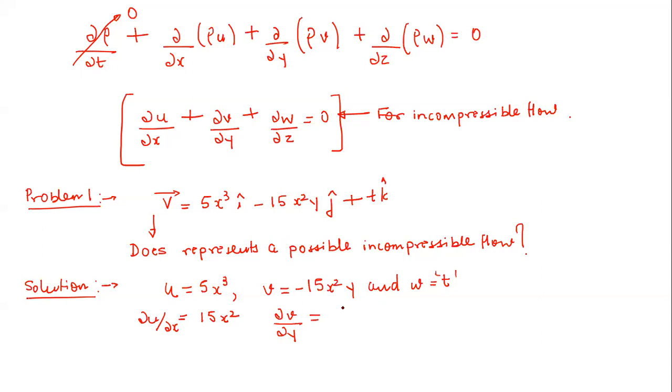So now here it will be minus 15x², and finally ∂w/∂z is equal to 0.